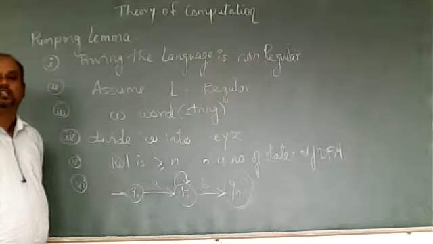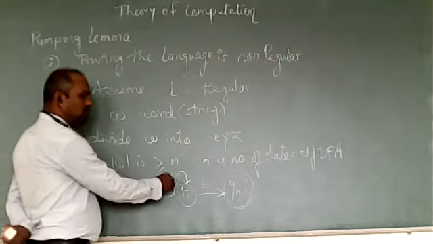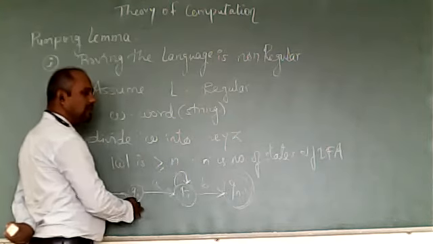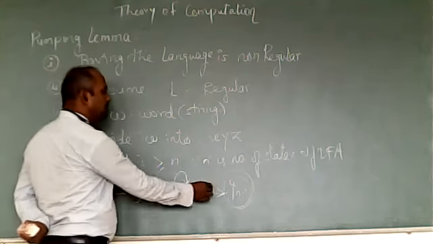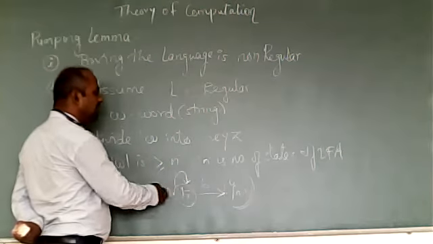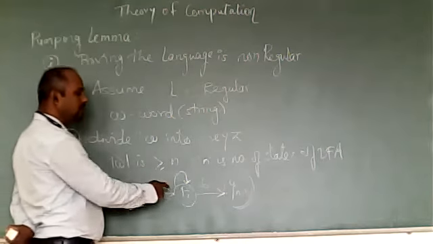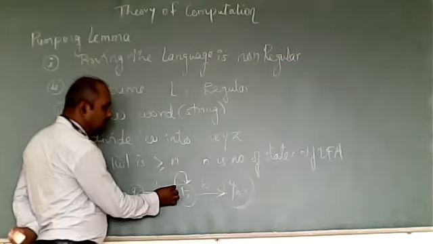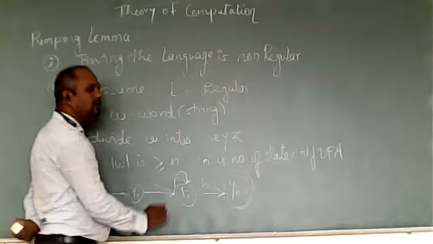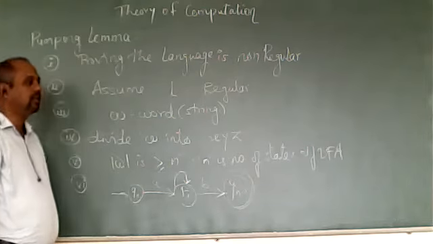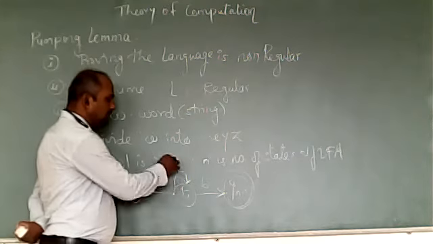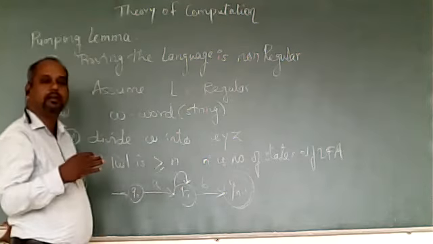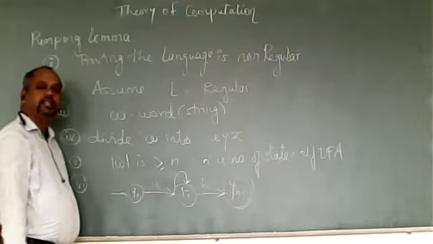There exists some loop, because the states are fewer and the string is bigger. When the length of the string is bigger than the number of states, somewhere there is a loop. Okay. So this is the case, because of the problem statements we have seen, designing a DFA.